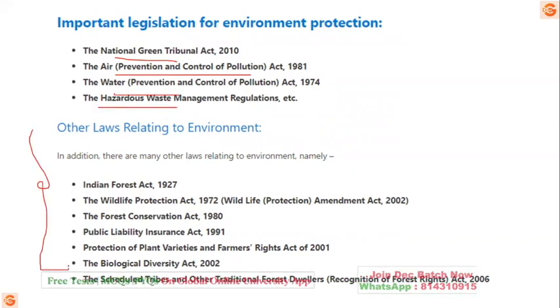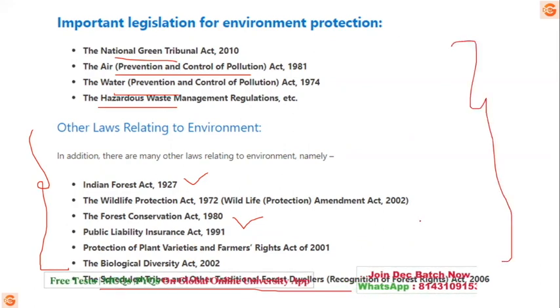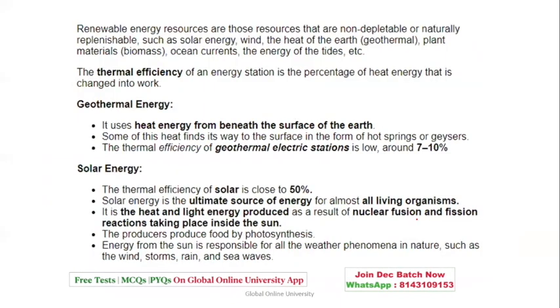Other laws are the Indian Forest Act, the Wildlife Protection Act, the Forest Conservation, Public Liability, Protection of Plant Varieties, Biological Diversity, and the Scheduled Tribes and other traditional forest dwellers. Now, please remember, these are not seen in questions, but in one of the theory parts I read it, and it was just given the heading. So you just read it once. Don't give more concentration to this particular part.